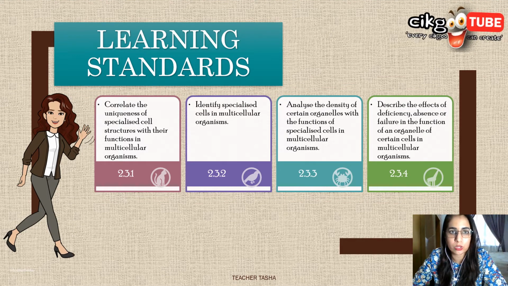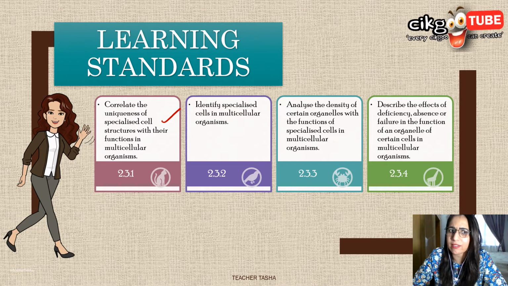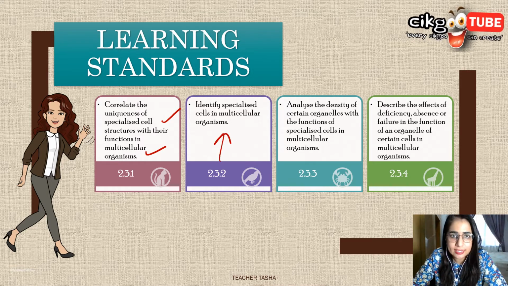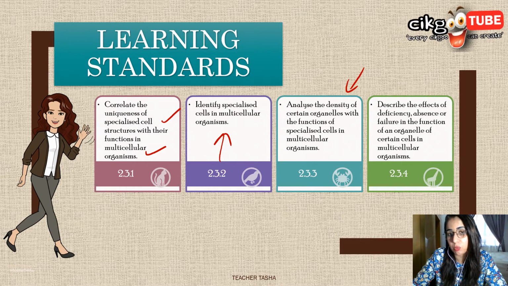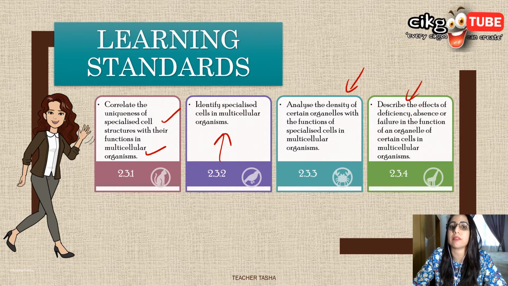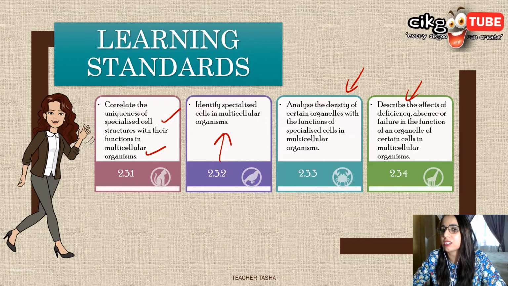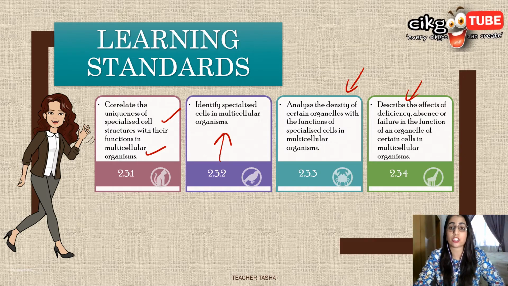As usual, we have to look at the learning standards. The first one is to correlate the uniqueness of specialized cell structures with their function in multicellular organisms, and then identify the special cells in multicellular organisms. Analyze the density of certain organelles with the function of specialized cells, and describe the effect of deficiency, absence or failure in the function of organelles for certain cells in multicellular organisms. So all this we are going to look into in this chapter.